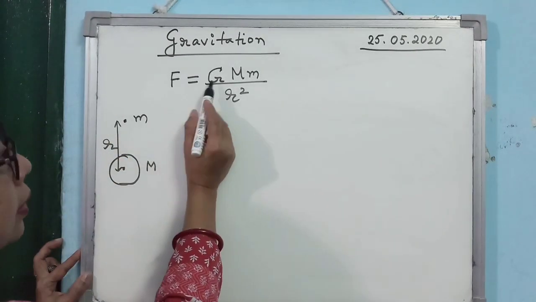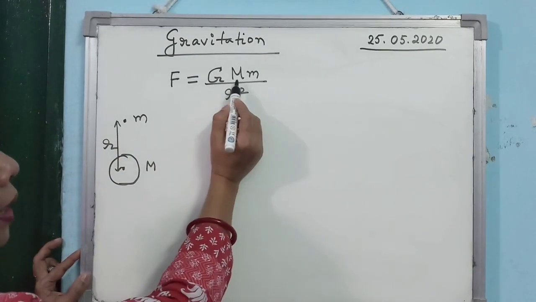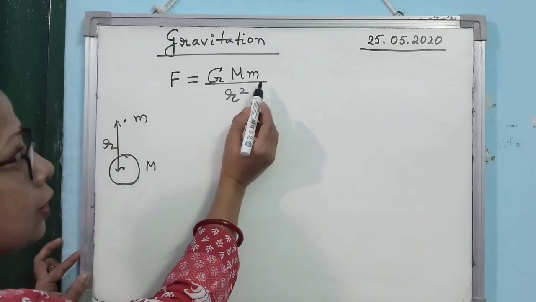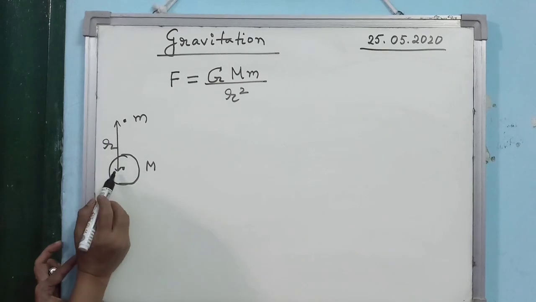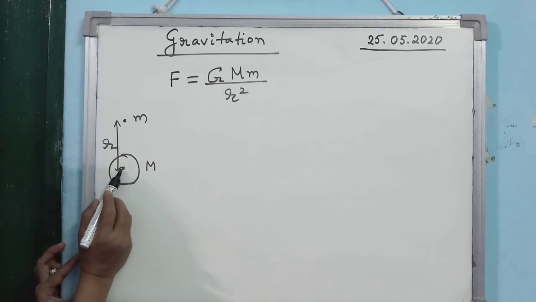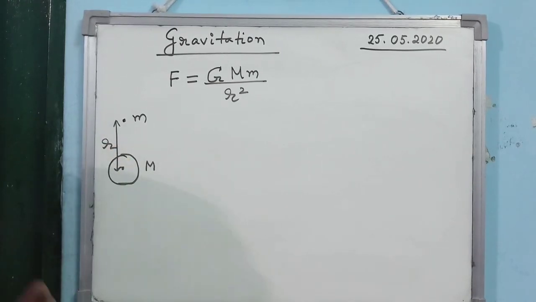So you can write that as big G, big M is the mass of the earth, small m is the mass of the body taken, divided by R squared. Look at it, R is what? The distance between the center of the earth and the position of the body. Is that clear?